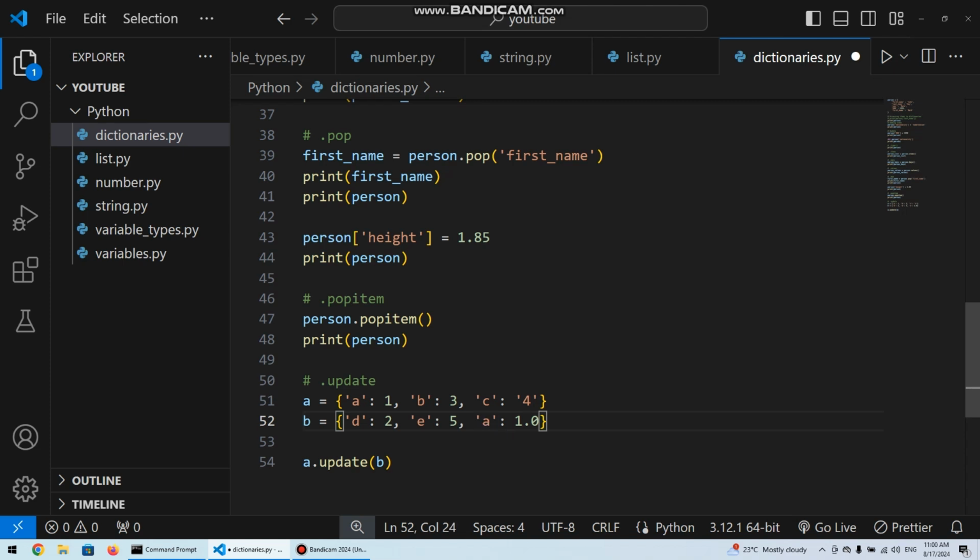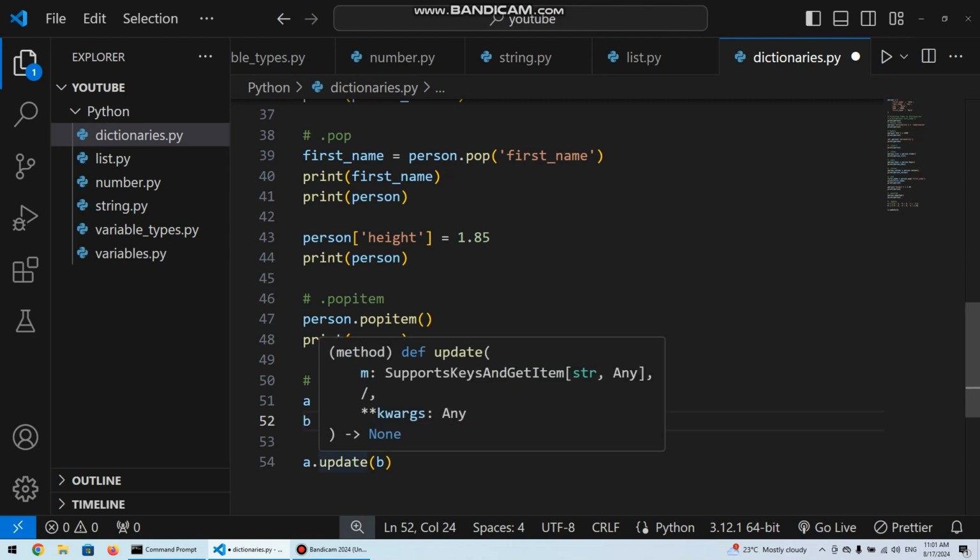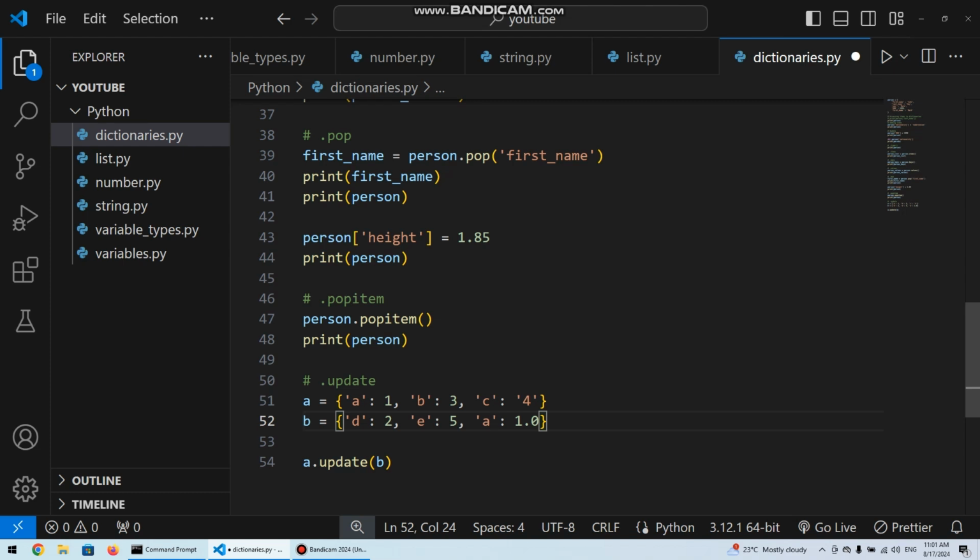So we know our first dictionary has a key A that is assigned to 1, B assigned to 3, C like that. Now we see our second dictionary B also has its values. So we are calling the update method on A and passing B, which means we are trying to use B to update A. So like I explained, the update method works in a way it takes one dictionary and uses